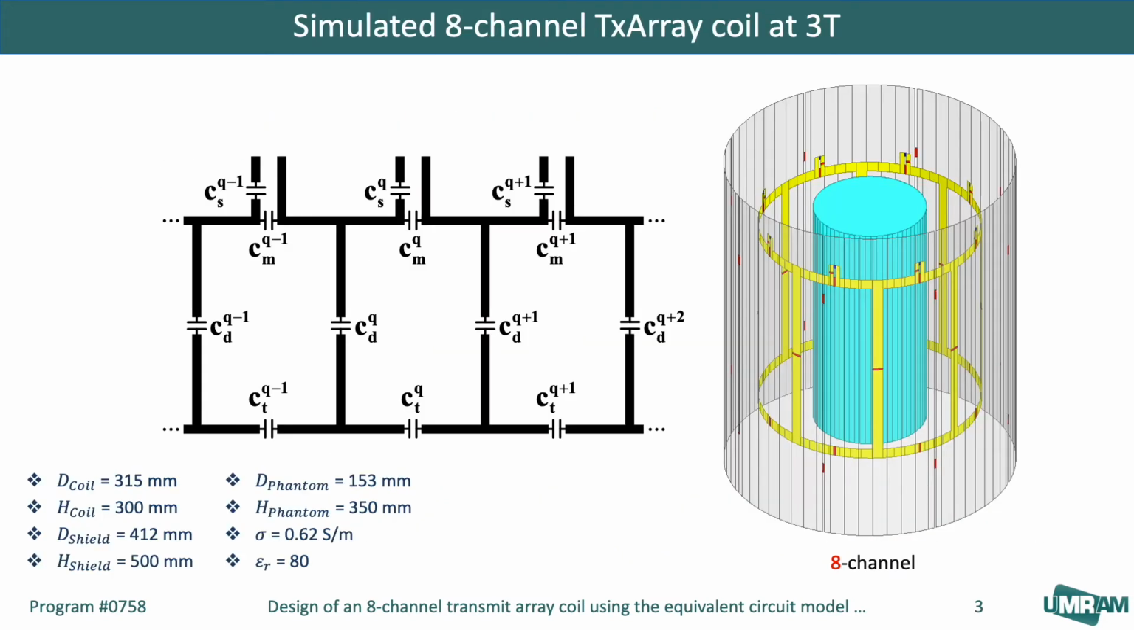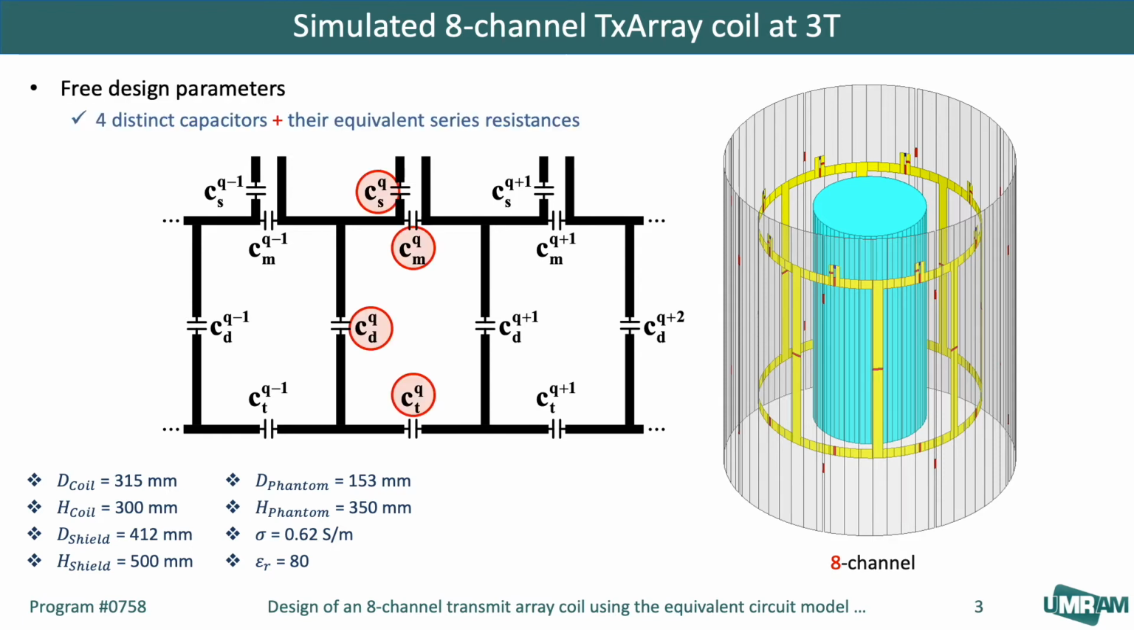The proposed model and schematic of a TxArray coil at 3 Tesla with 8 transmit channels, which is evaluated in this study, are shown here. In each loop, 4 distinct capacitor values mainly control the coil's performance as free design parameters. By adjusting the coupling capacitors placed between the nearest neighbors, transmit channels can be decoupled. Due to the mutual capacitors between the neighboring channels, fine-tuning of this coil is very time-consuming, as adjusting one coil channel will significantly affect others.